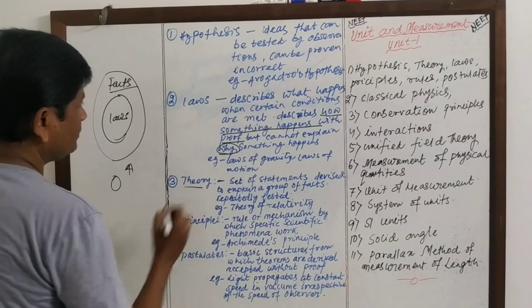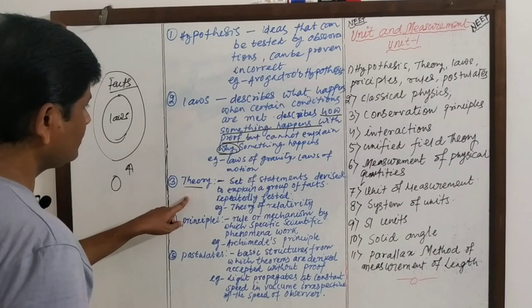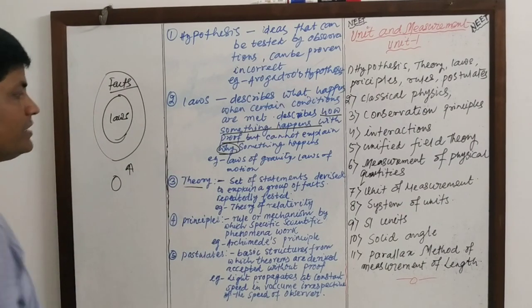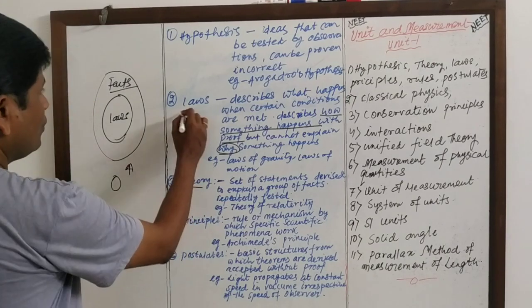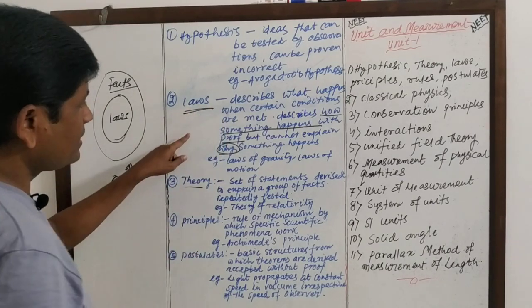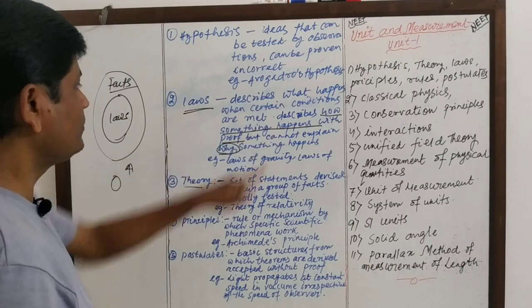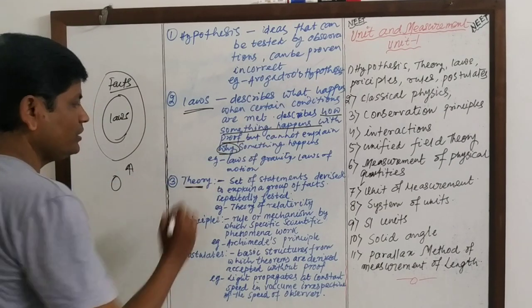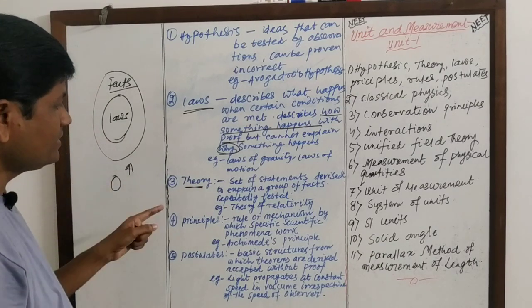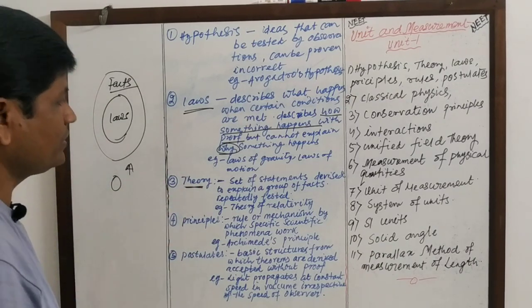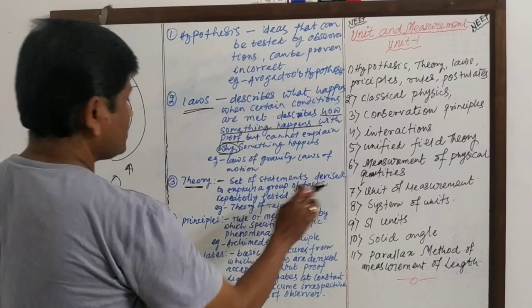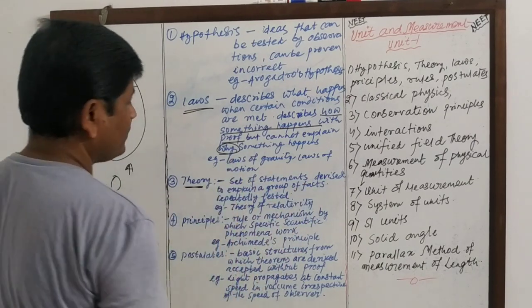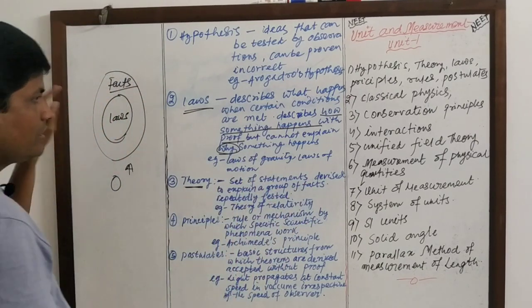Then comes theory. Theories are sets of statements devised to explain facts. Laws describe how something happens but do not describe why something happens. The theory describes why something happens. It is a set of statements devised to explain a group of facts that are true.